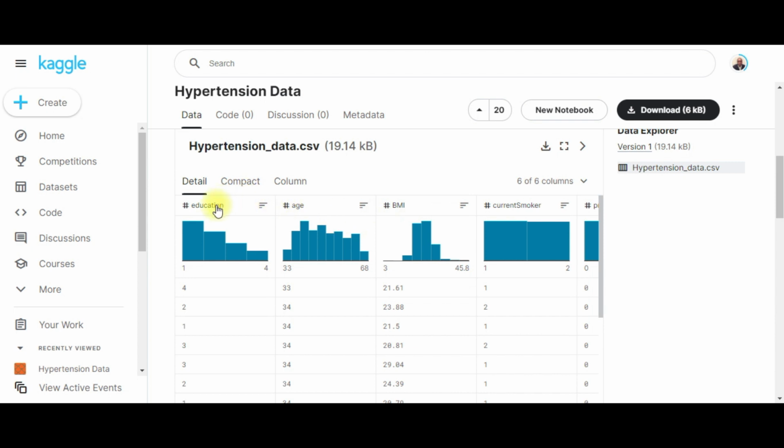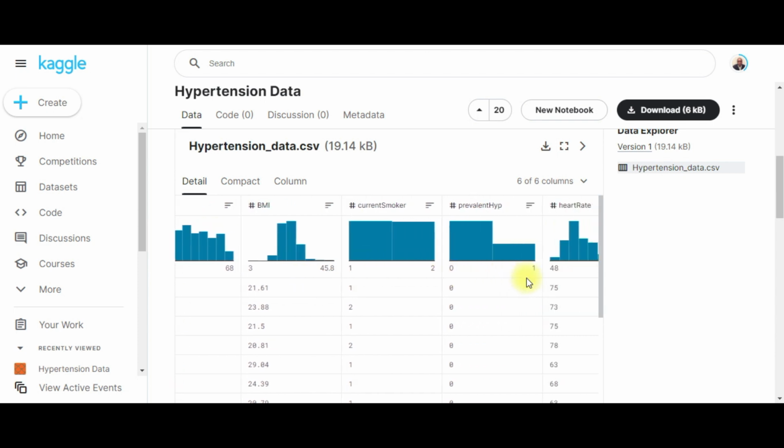So we look at education, right? The level of education they have: one being the lowest level of education, and four being the highest. You see the ages here ranging from 33 to 68 years old, and BMI ranging from 3 to 45.8, based on the statistics that we have shown. Current smoker talks about whether or not they smoke. One says no, two says yes, from what I'm assuming.